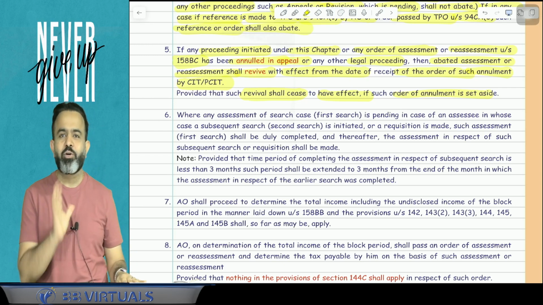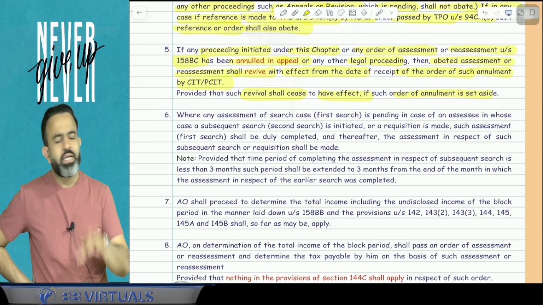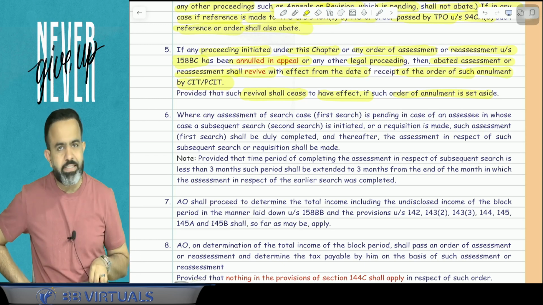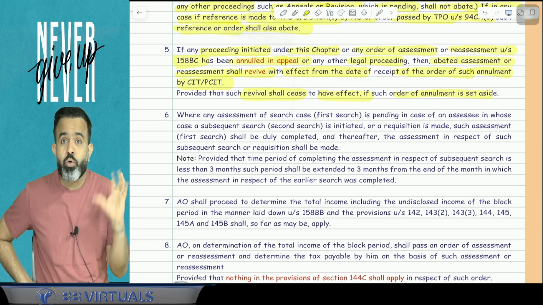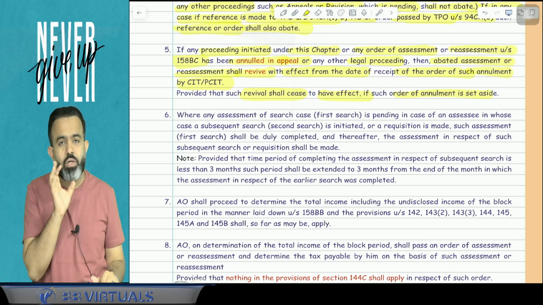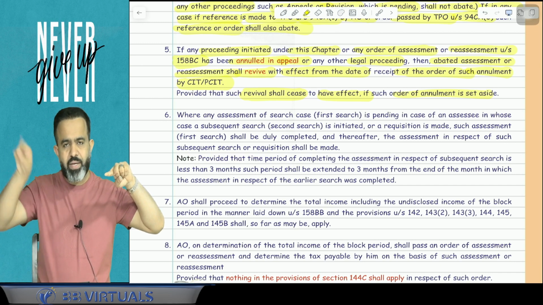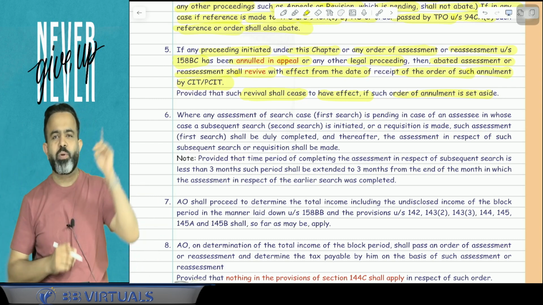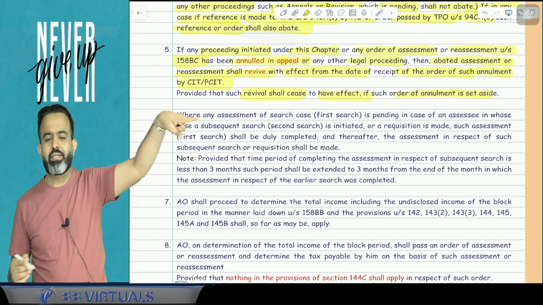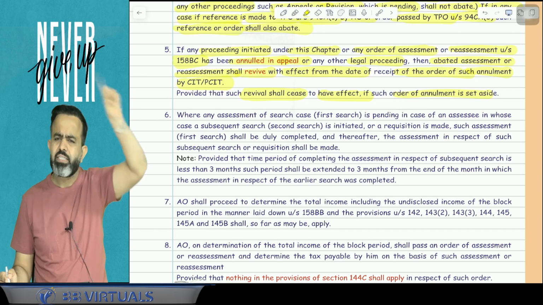Now what happens? Suppose the High Court says that no, the raid conducted in the case of Arvind Kejriwal was illegitimate. It is illegal. It is due to a political reason. But the Supreme Court says that no, it is due to a normal reason. At Arvind Kejriwal's place, suppose a few crores were found. So suppose the Supreme Court says that the annulment order passed by the High Court is set aside. Set aside means the Supreme Court cancels the High Court order and says that the raid conducted in the case of Arvind Kejriwal is a legitimate raid.